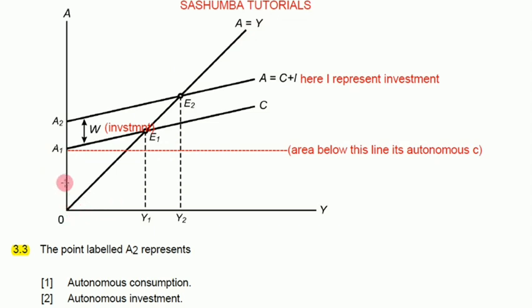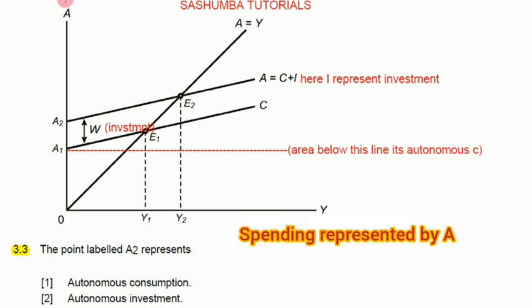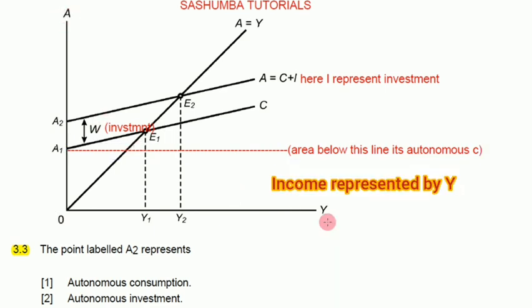Now let's just deal with this one. The point labeled A2 represents what? A2, this one. I want to go with you bit by bit. As you can see, this is spending represented by A and this is income. I just want to teach you how to interpret graphs.